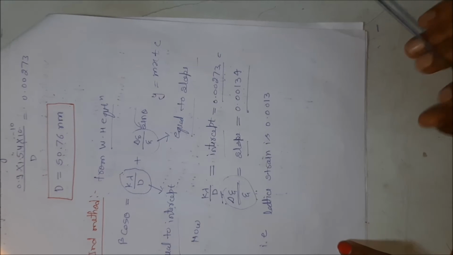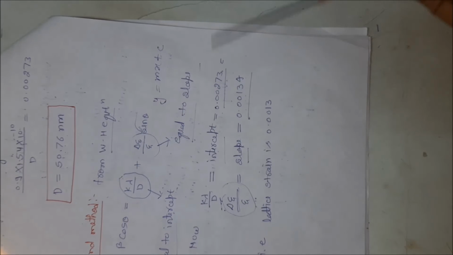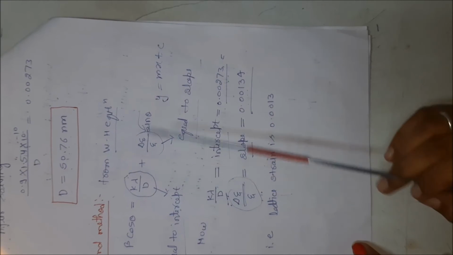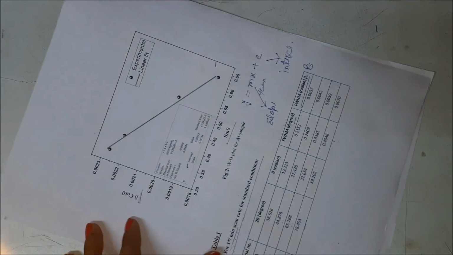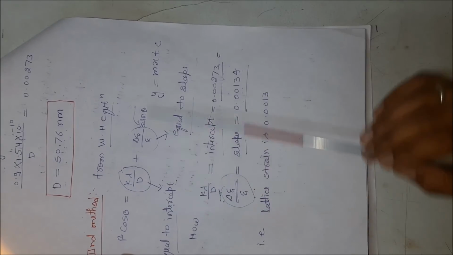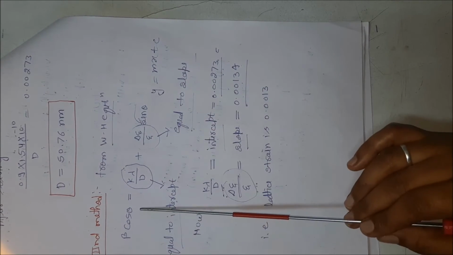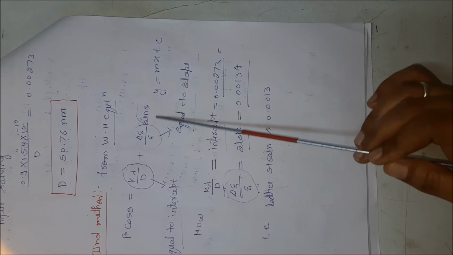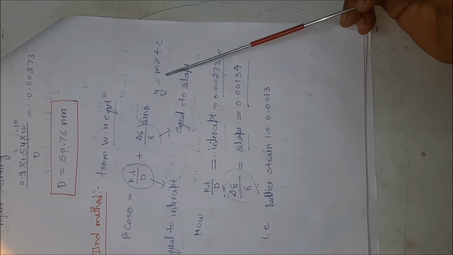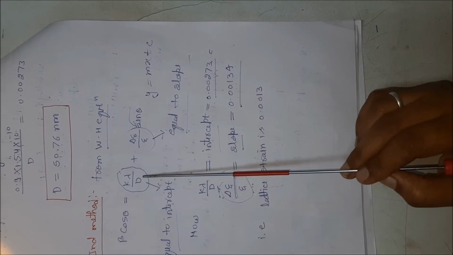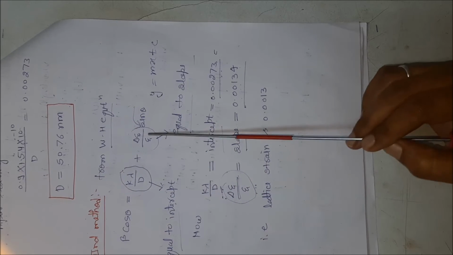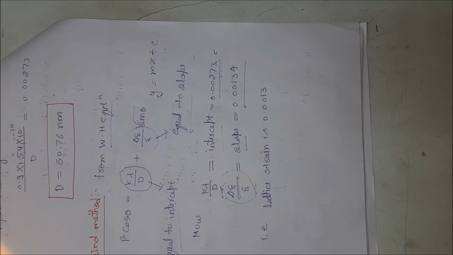With the help of the WH equation, we can also get the crystallite size and the lattice strain. By using this graph of beta cos theta versus sin theta and the Williamson-Hall plot equation, which is beta cos theta equals k lambda upon d plus delta d upon d sin theta, and comparing with y equal to mx plus c, the linear equation, k lambda upon d is equal to the intercept and delta d upon d equals the slope.